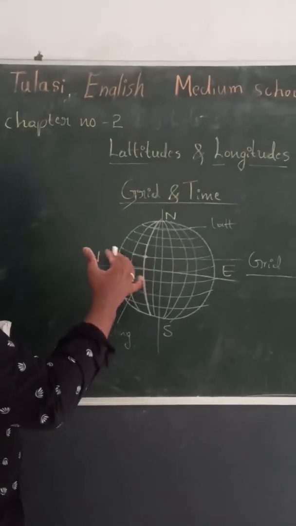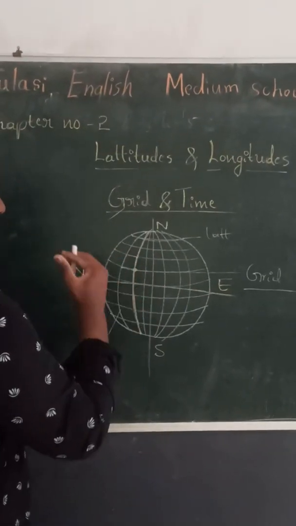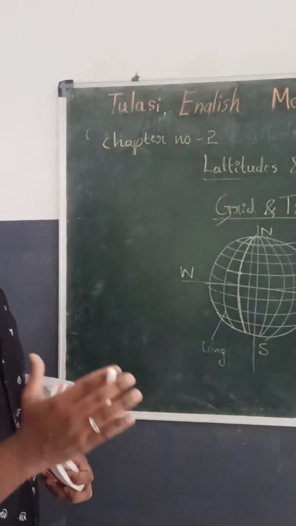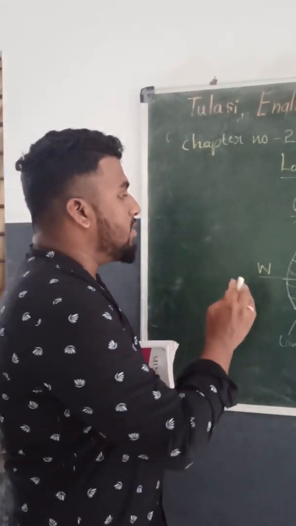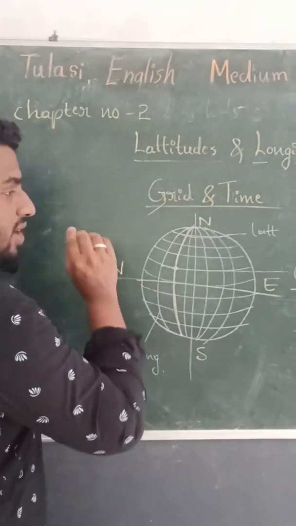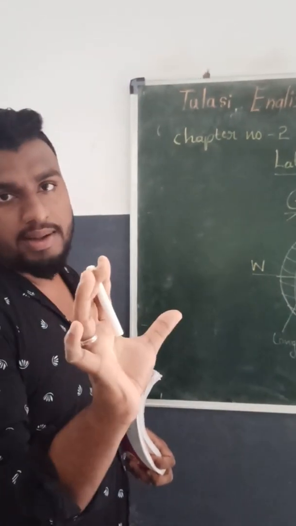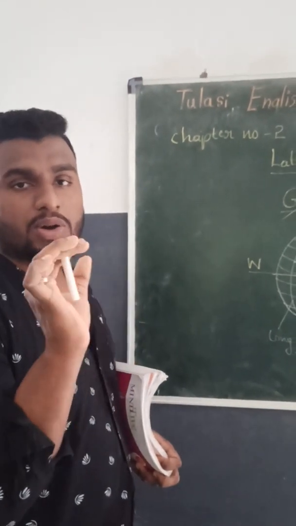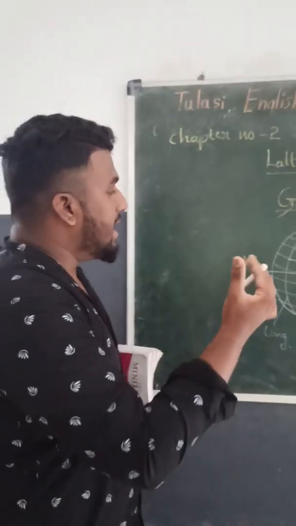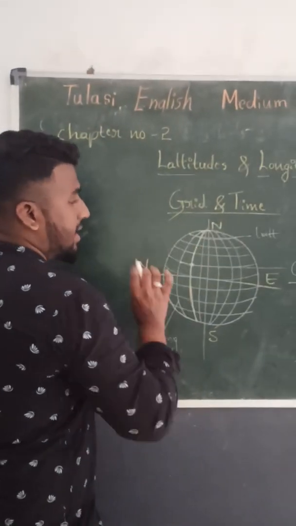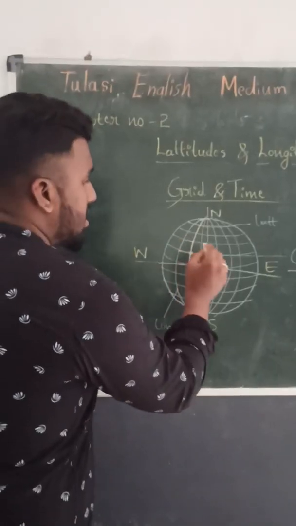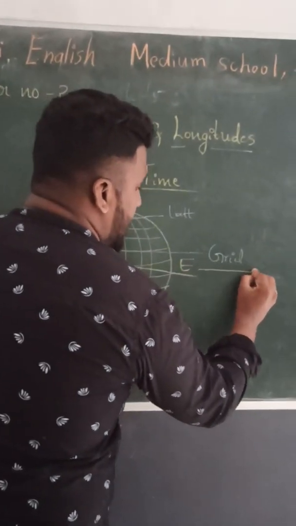So why do we have to look at the grid in order to calculate the time? By using these latitudes and longitudes, we can easily calculate the time of any part of the world. In any part of the world, if you want to know the time, we can easily calculate it by using this grid. For this sake, they have given this grid concept to you.